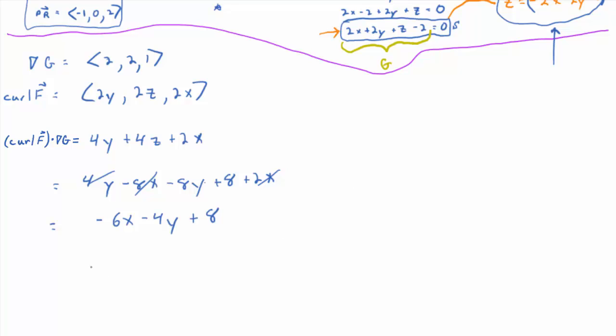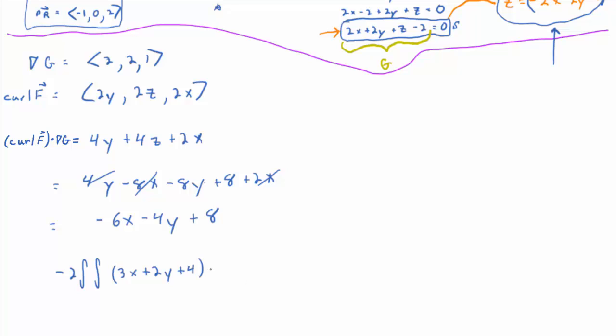Okay, so then you set up your double integral. This guy's your integrand. If you want to, you could factor out a negative and then make it 6x plus 4y. Oh, you could factor out a negative 2 if you want to. You want to do that? Sure. So what does that make the integrand? Positive 3x plus 2y plus 4. Does everybody see why I did that?